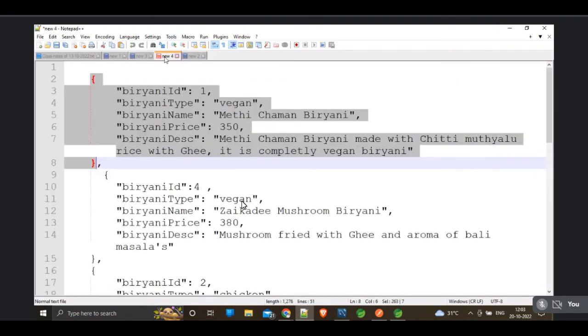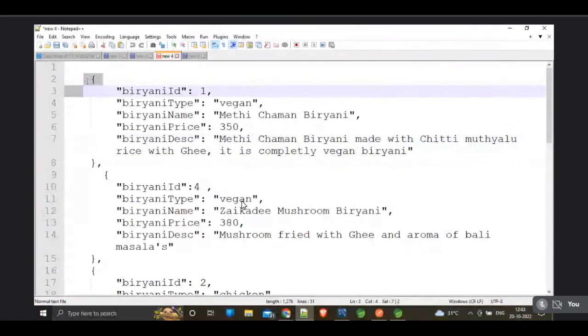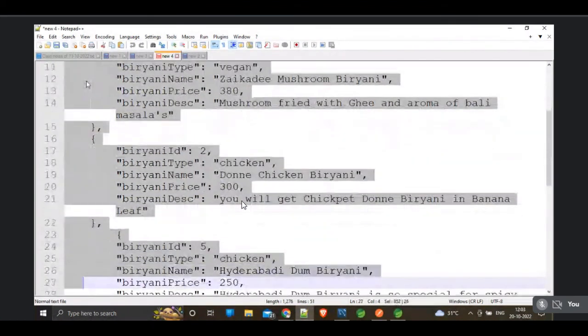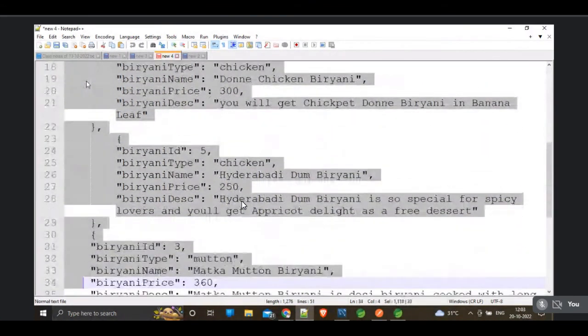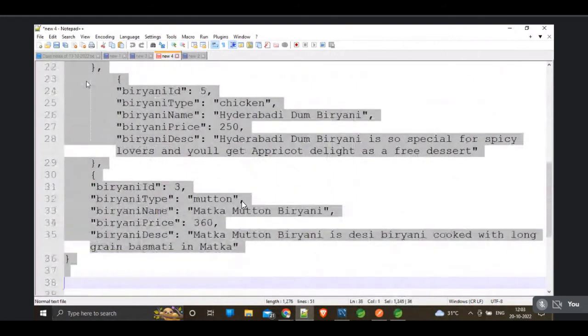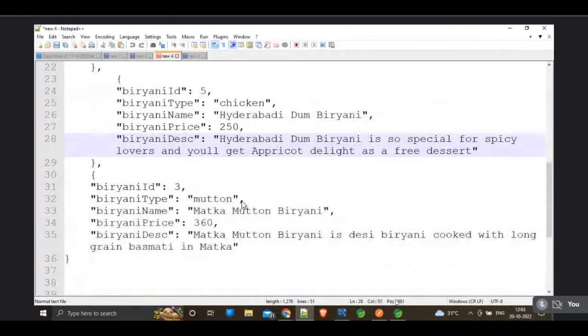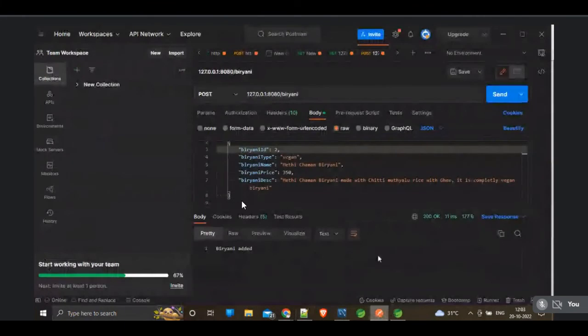We need patience. Here we have some biryanis, no? These biryanis were created yesterday. Copy these biryanis and open biryani slash add all. We want to add multiple biryanis at a time. Wait, it is loading again.